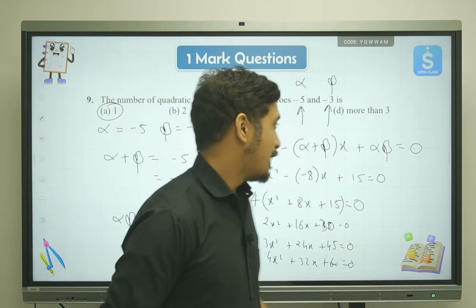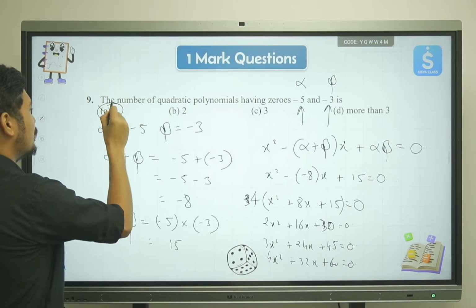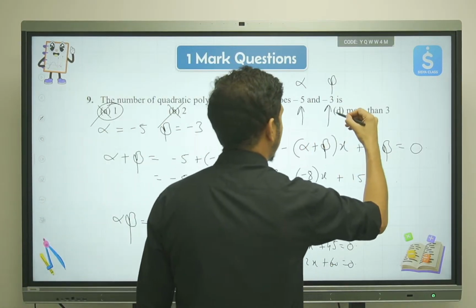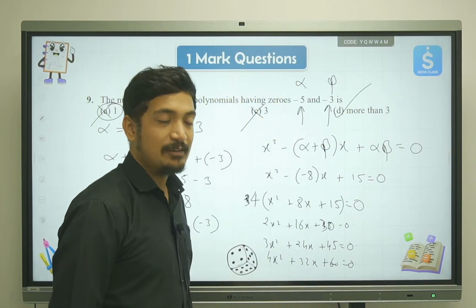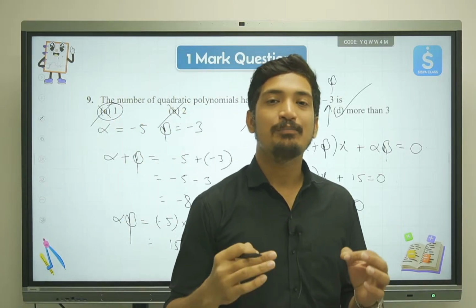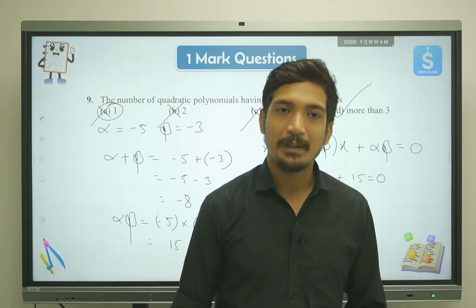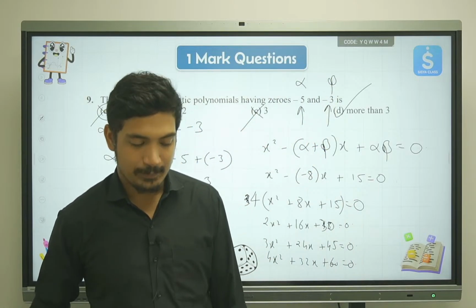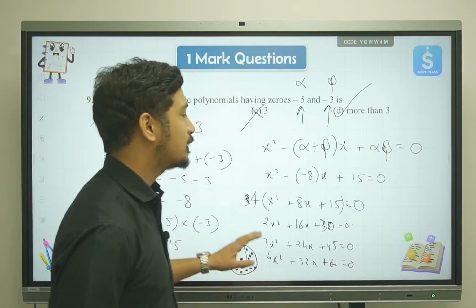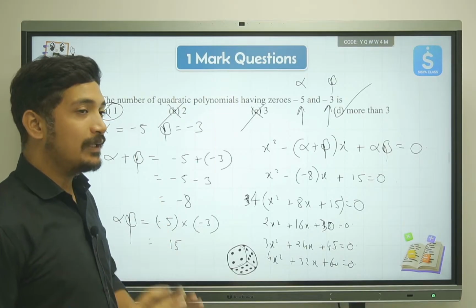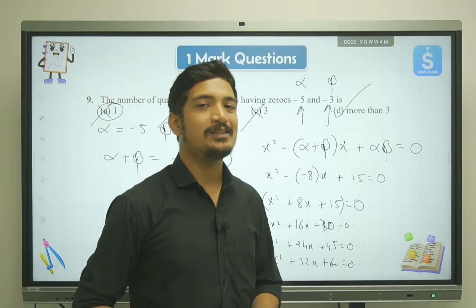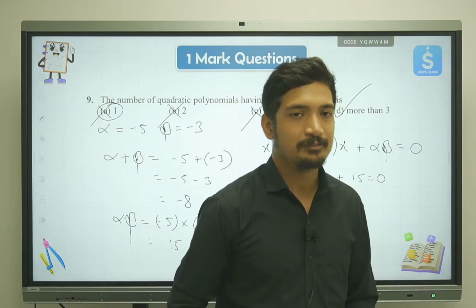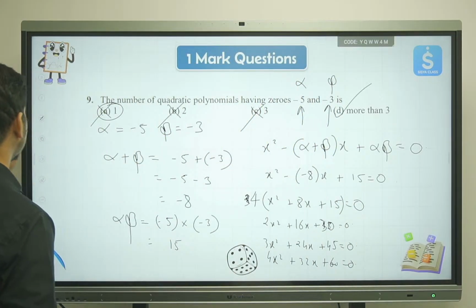And therefore, is the answer 1? No. Is the answer 2? No. Is the answer 3? No. But the answer is more than 3. In fact, an infinite number of equations can be created in this case. I believe this is clear, right? So this was a trick question, and only if you understand the true essence of this concept will you be able to solve this question, or else not. Okay, let's move ahead to the next part.